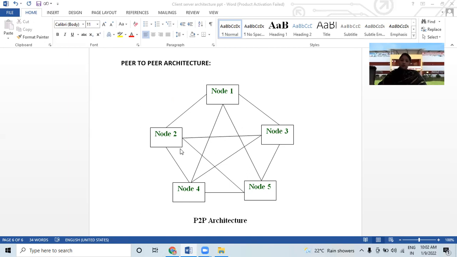What is a peer-to-peer architecture? A peer-to-peer architecture consists of a decentralized network of peer nodes that are both clients and servers.